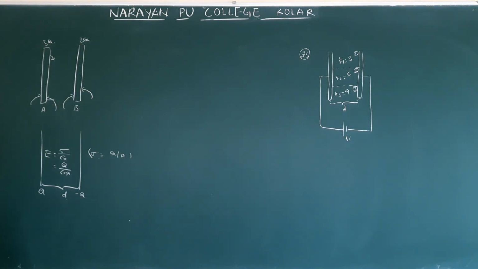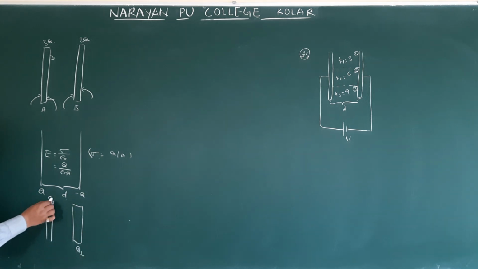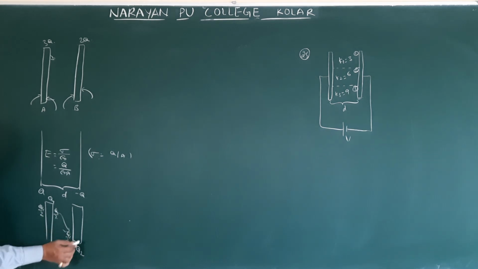Q1 plus Q2 by 2 on the outer surfaces, and Q1 minus Q2 by 2 on the inner surfaces. Do you remember how we got this? This is Q1, Q1 by 2 on each side; for the opposite charge, it is minus Q1 by 2.